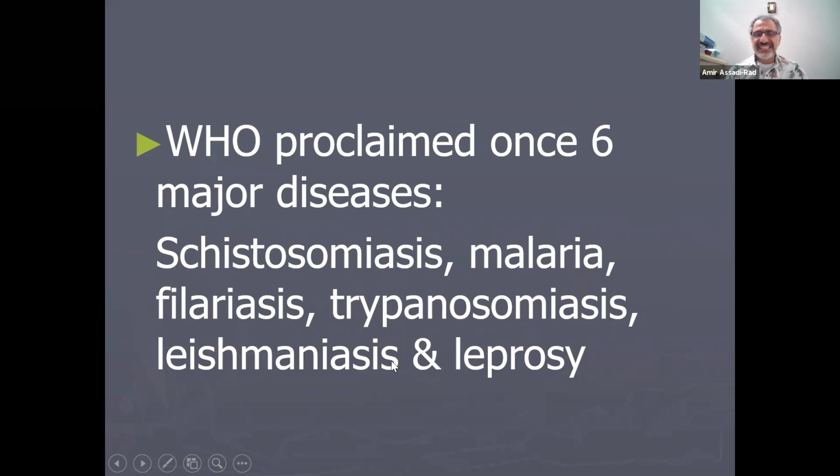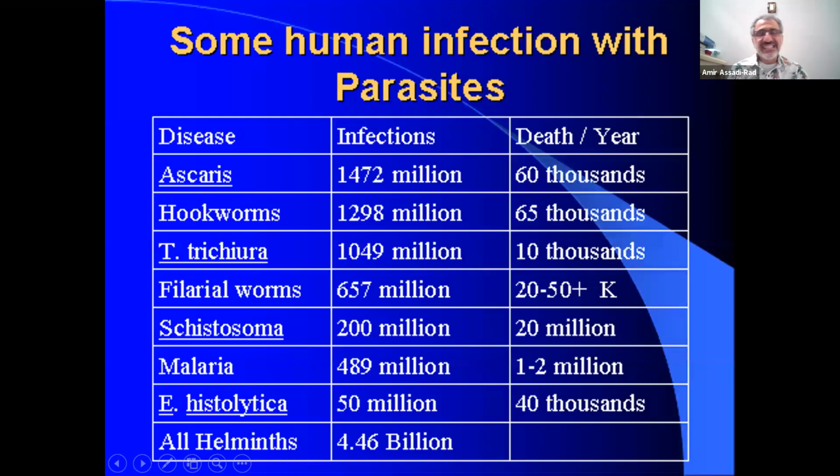These are 6 diseases that World Health Organization proclaimed take a lot of lives in humans. And here they are, 6 of them. Out of the 6, 5 of them are parasites, which we studied all of them. Here is a stat I got out of a book. Again, take it with a grain of salt, but we humans are still battling with this.